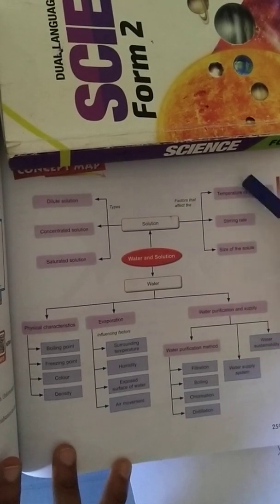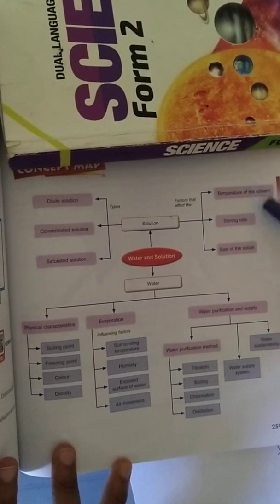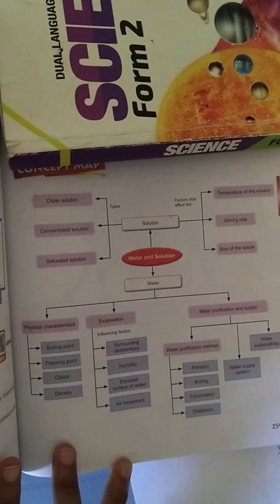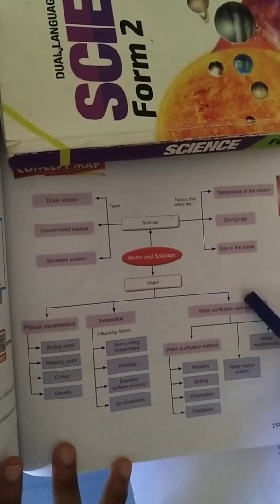Okay, so you learn about the factors. You learn about the 3 factors. I notice in the assignment many of you are not using the right word to tell what factor. You must use the right word. If you use the wrong word, sorry, no marks. Okay, use the right word. It's the temperature of the solvent, the stirring rate, or you say the rate of stirring, the size of the solid. Okay? And then we learn about the water purification methods.